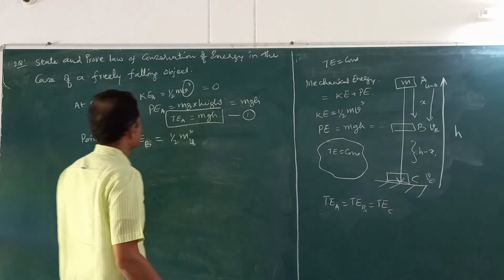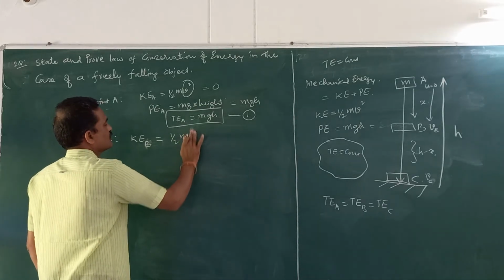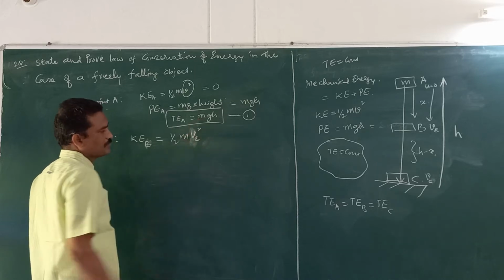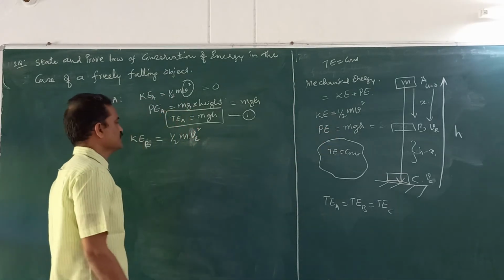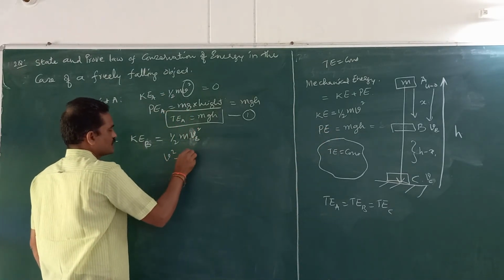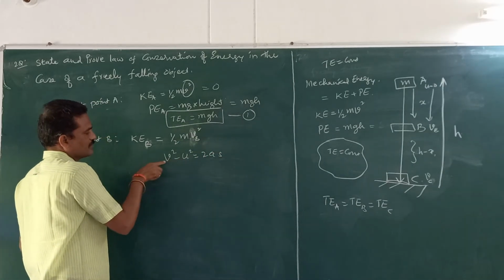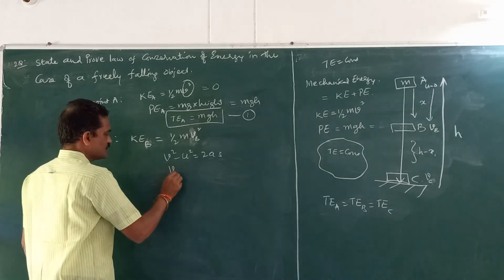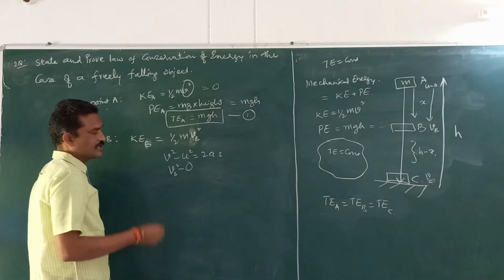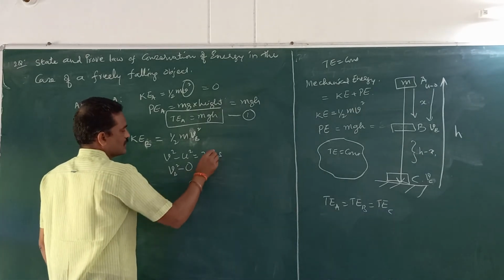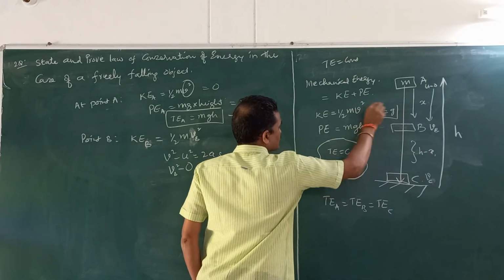Now I don't know the value of m Vb square. I don't know the speed or velocity of the object at point B. How to find it out? I use the formula v square minus u square is equal to 2as. S is displacement, a acceleration, u initial speed, v final speed. Here the final velocity I have to consider is Vb square. Initial velocity is 0 before it starts falling. It has got no speed or velocity. Since it is falling freely, acceleration due to gravity is its acceleration.